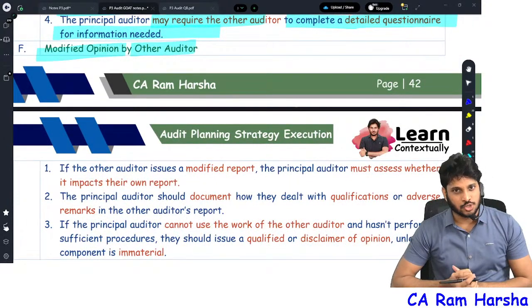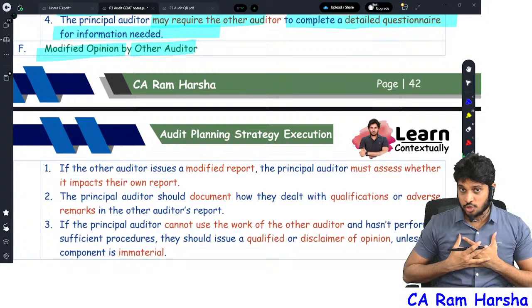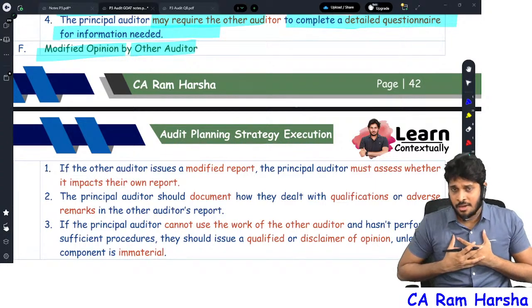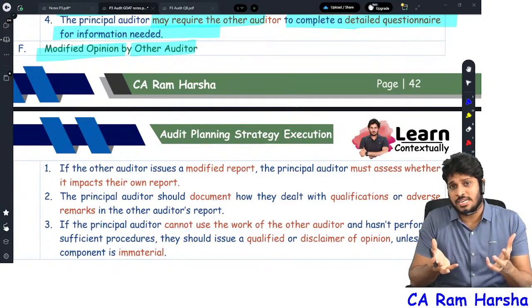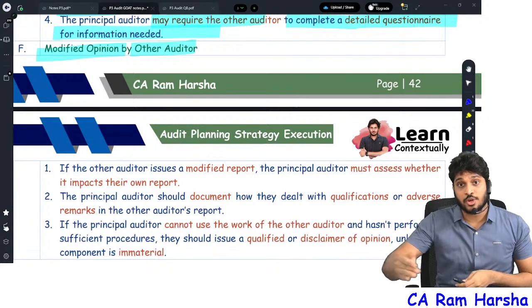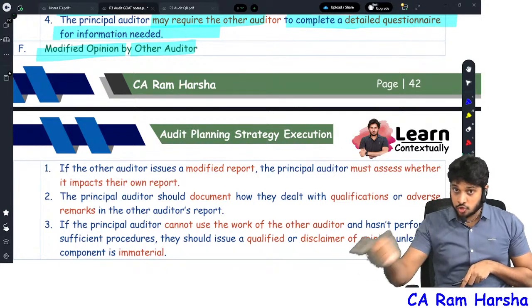Finally, sir, if the other auditor gave a modified opinion, sir, what does the principal auditor have to do? Suppose, State Bank of India, there are 12 joint auditors. We are all 12 joint auditors, you and me, for example. We decided an unqualified opinion is correct, but the branch auditor's report contains an adverse opinion. What should I do? Should I also copy the adverse opinion?